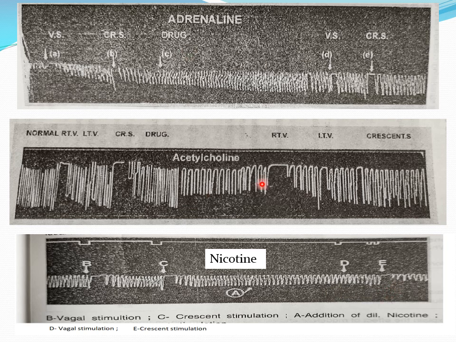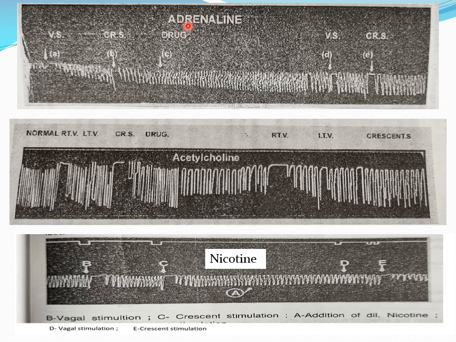So this is the practical part we discussed, that is how it is recorded. Now coming to the theoretical part and the discussion. In the discussion we'll see what the action is. The aim of this practical is the effect of the drugs on the heart. Why are we doing this practical? The first aim is to study the action of drugs on the heart.